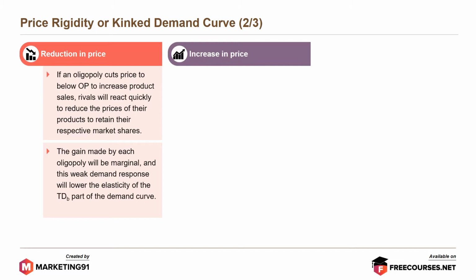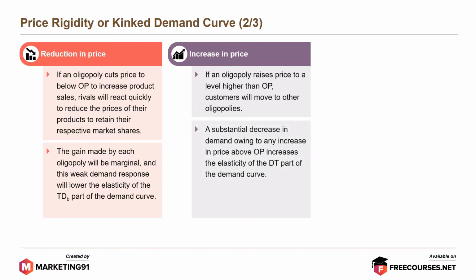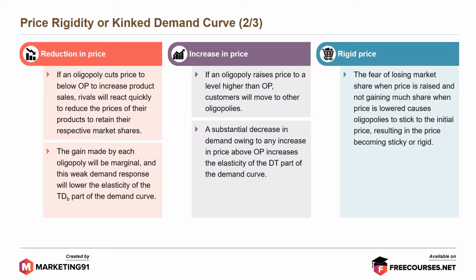Next, increase in price. If an oligopoly raises the price to a higher level than OP, customers will move to other oligopolies. A substantial decrease in demand owing to any increase in price above OP increases the elasticity of the DT part of the demand curve. And finally, the aspect of rigid price. The fear of losing market share when price is raised and not gaining much share when price is lowered causes oligopolies to stick to the initial price, resulting in price becoming sticky or rigid.